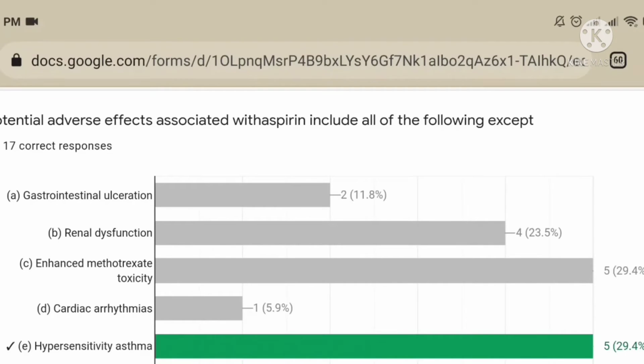Potential adverse effects associated with aspirin include all of the following except hypersensitivity asthma, because adverse effects associated with aspirin include GI ulceration, obviously because it is an acid, renal dysfunction, enhanced MTX toxicity and cardiac arrhythmia, but not hypersensitivity asthma.